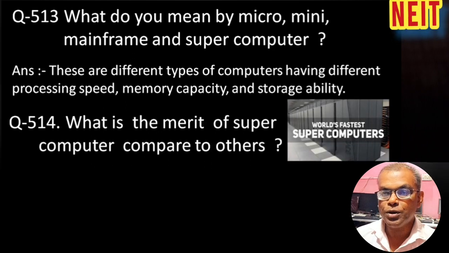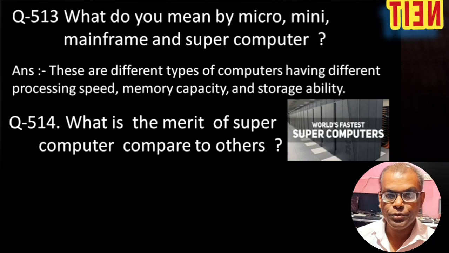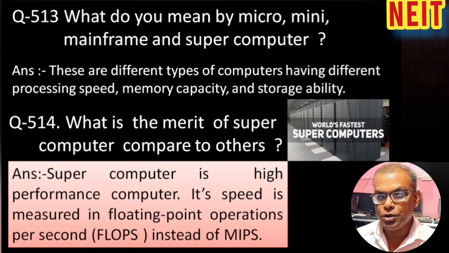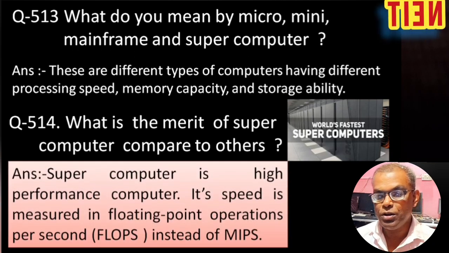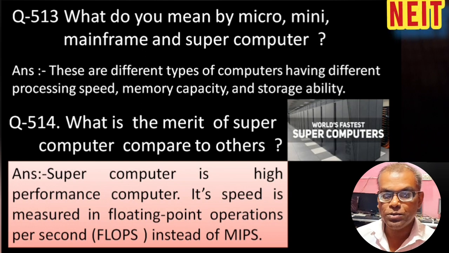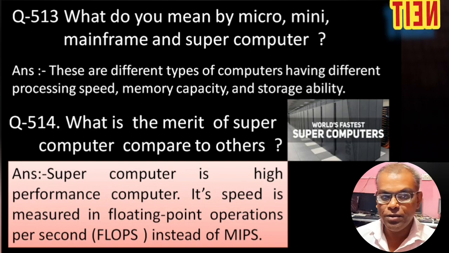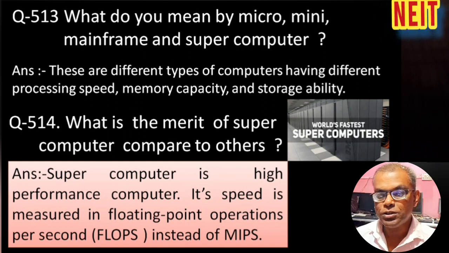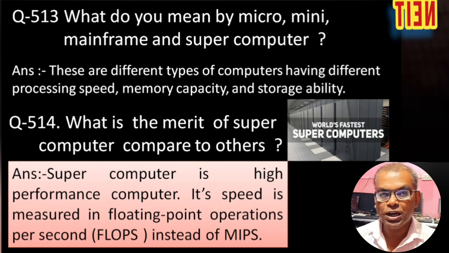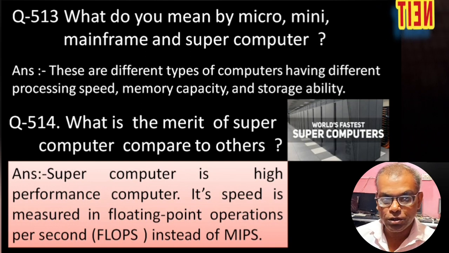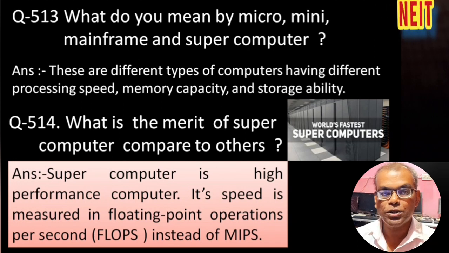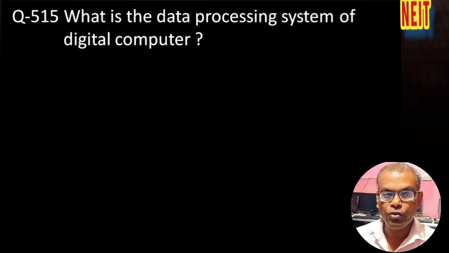What is the merit of a supercomputer compared to other computers? Supercomputer is a high performance computer. Its speed is measured in floating point operation per second, or it is called as FLOPS, instead of MIPS, million instruction per second. Generally supercomputer processing speed is high. Normally general computer processing speed is calculated in million instructions per second, whereas supercomputer speed is calculated in FLOPS, floating point operation per second. So that is why supercomputer is a very powerful computer.